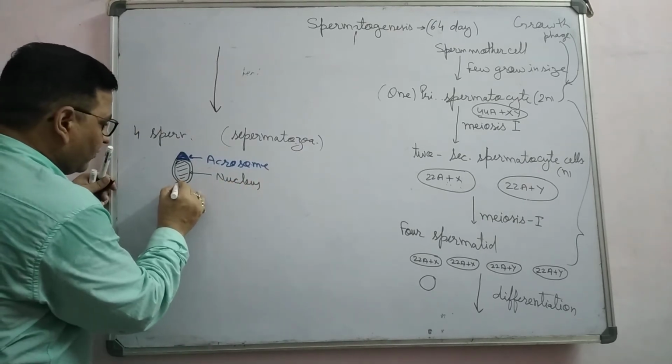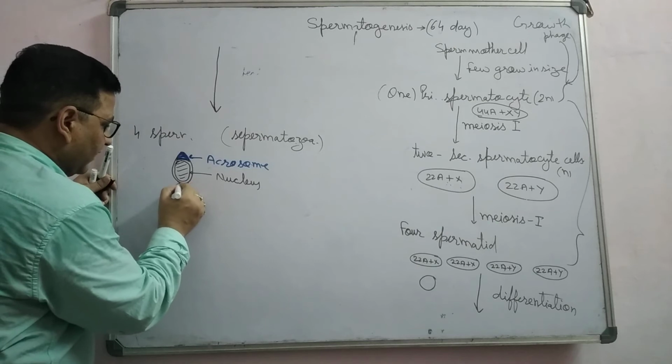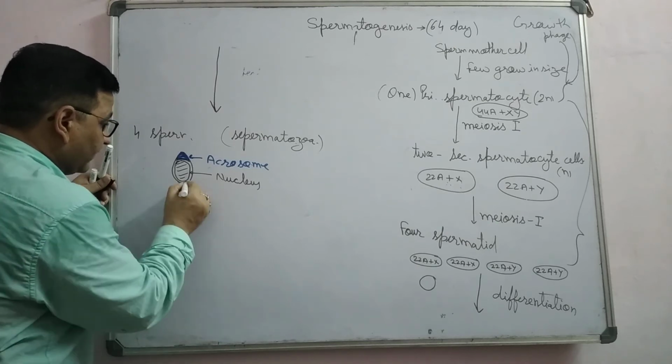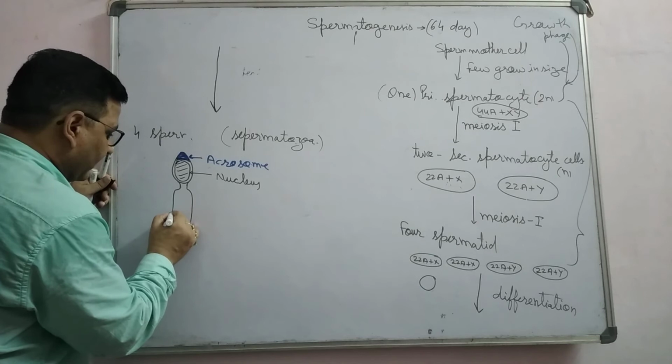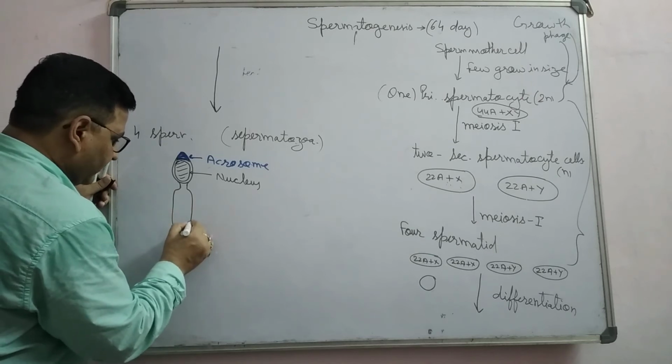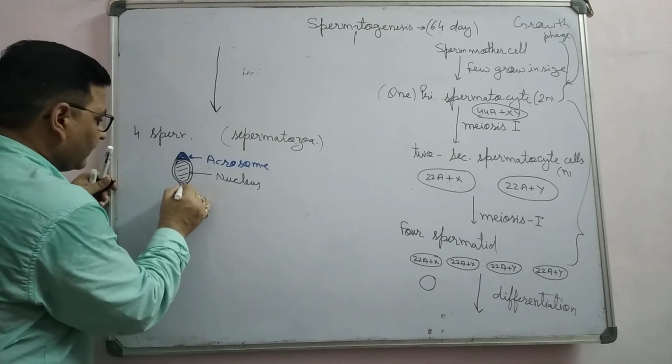After that, if you observe, there is a small neck, and then you can observe the middle piece. I will explain the diagram of this later, don't worry.